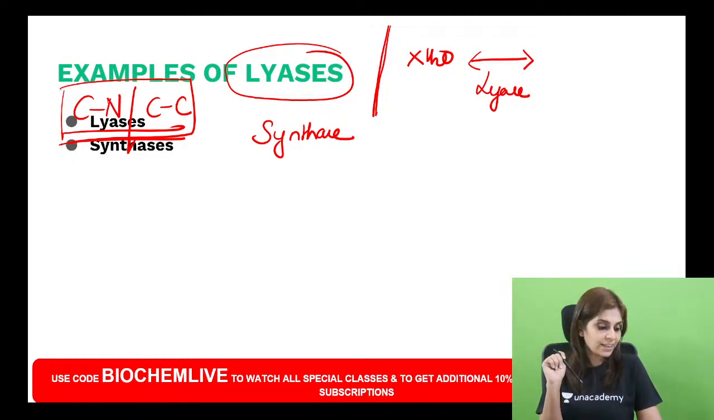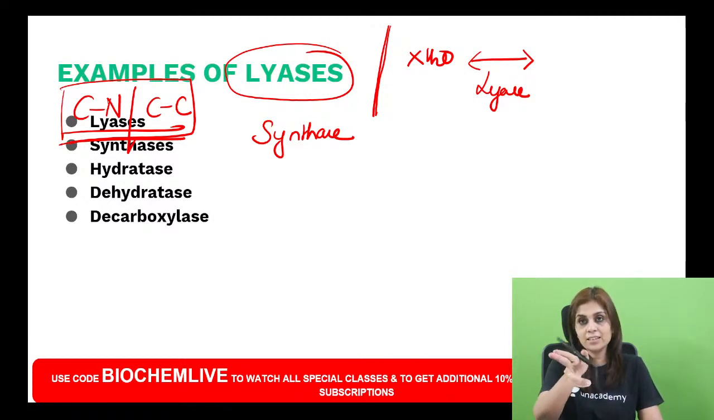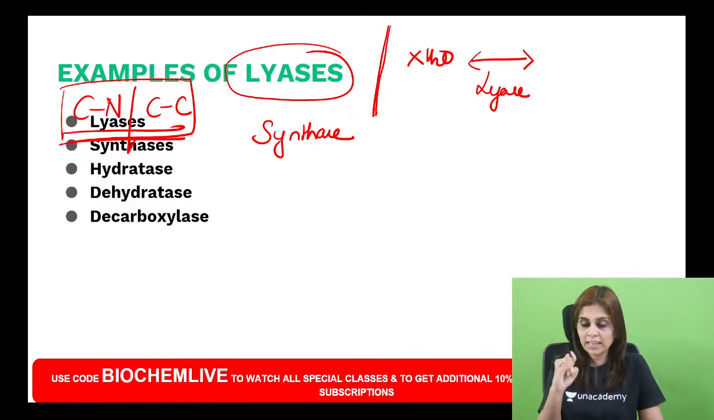And then hydratase and dehydratase. What do these enzymes do? They add water or they remove water. And then decarboxylase. What does a decarboxylase do? It breaks a linkage and removes carbon dioxide. It's not using water, so decarboxylase is also an example of lyase. So have you memorized all these? Under lyase class, you have to include lyases, synthases, hydratases, dehydratases, and decarboxylases.